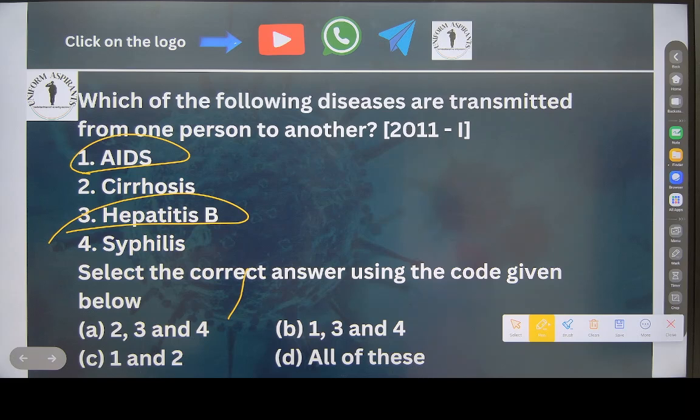Read the question again. Which of the following diseases are transmitted from one person to another? AIDS, cirrhosis, hepatitis B, syphilis.